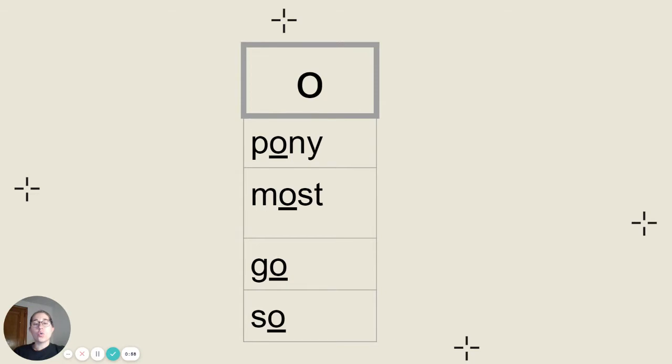First, let's look at our long O words where the O in the word sounds like O. So we have pony, most, go, and so. Pony is spelled P-O-N-Y. Most is spelled M-O-S-T. Go is spelled G-O. And so is spelled S-O. Let's repeat them one more time with me. Pony, most, go, and so. Go ahead, click pause, get those copied down, and we'll move on to our next column.